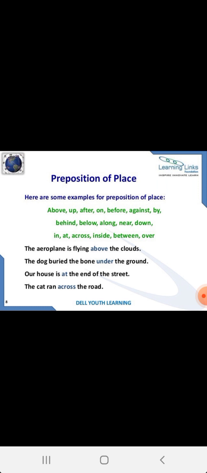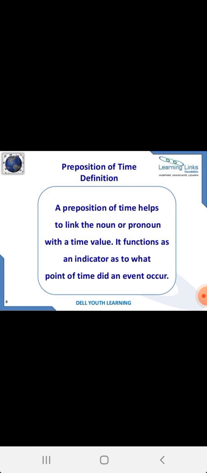The aeroplane is flying above the clouds. So where is the aeroplane flying? Above the clouds. The dog buried the bone under the ground. So where? Under. Our house is at the end of the street. The cat can cross the road. So these are the examples of preposition of place.